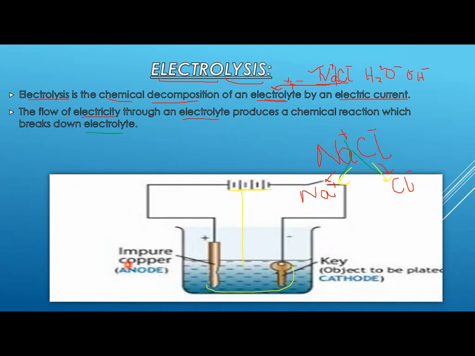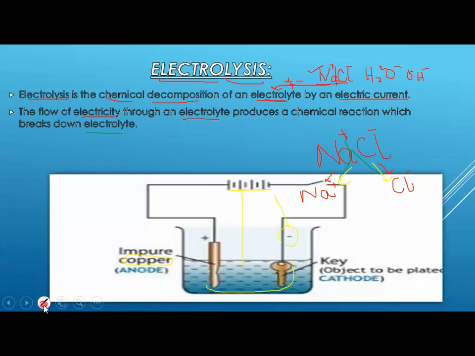Now look at here. If you want to coat this key with any metal, just suppose I am going to coat it with copper. All of you know about copper. The object to be coated is this key, so you will connect it with the negative terminal of the battery.